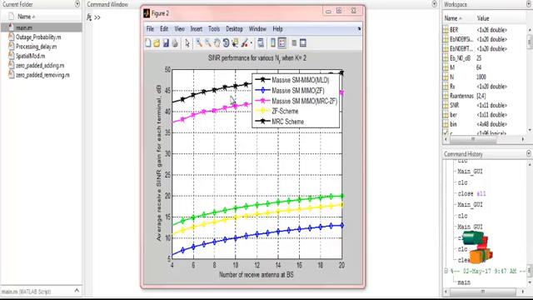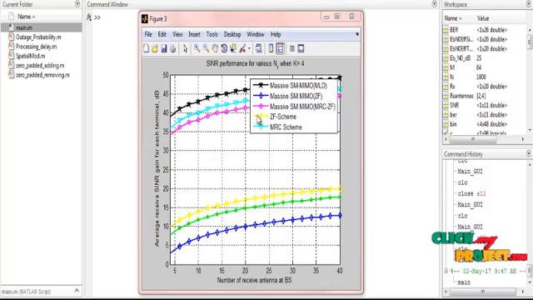So compared to all the schemes, the massive MIMO should be high. So the gain should normally be high. Only then the process is efficient. So compared to all the existing methods, the massive spatial modulation MIMO concept should be high in performance. So in this figure, the calculation is over the number of receiving antennas. So how many receiving antennas are present at the base station, and then the gain should be efficient. So the average receiving SNR gain for each channel in dB. So that is the SNR performance for various numbers of receiving antennas when K is equal to 2. And then in this figure, the number of receive antennas at the base station, same process,